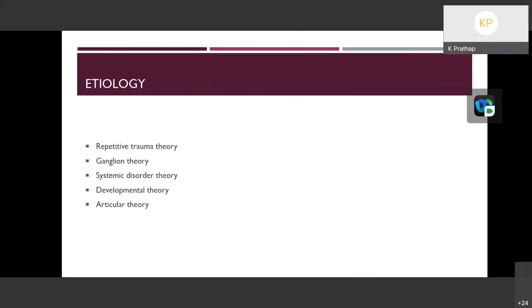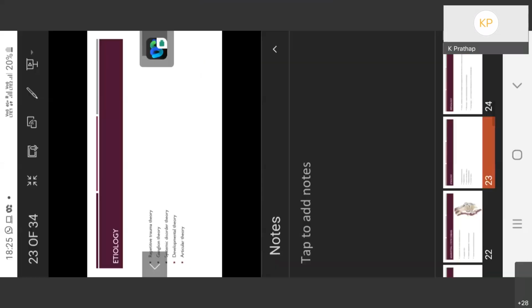First is the repetitive trauma theory, which suggests that the repeated flexion and extension of the knee joint causes chronic injury of the popliteal artery with cystic degeneration that will result in adventitial cystic disease. In the ganglion theory, the presence of either a Baker's cyst or a simple ganglion in the popliteal region will spread to the branches of the popliteal artery, and that will cause cystic disease. And in systemic disorder, either a systemic mucinous or myxomatous degenerative condition leads to the development of ACD.